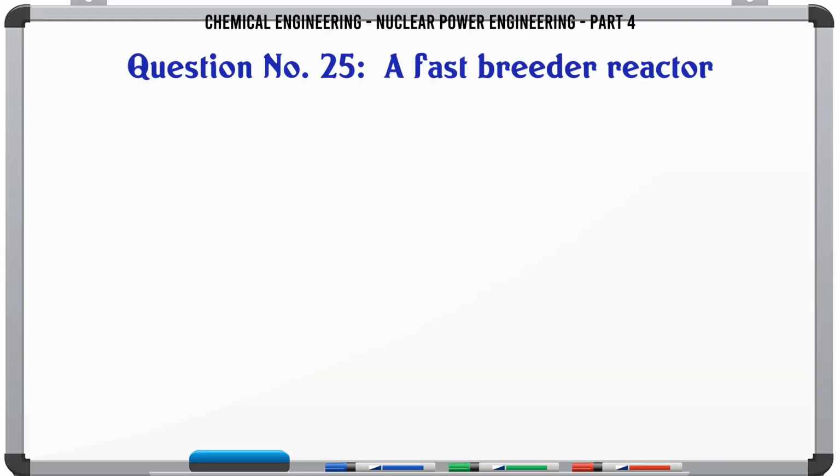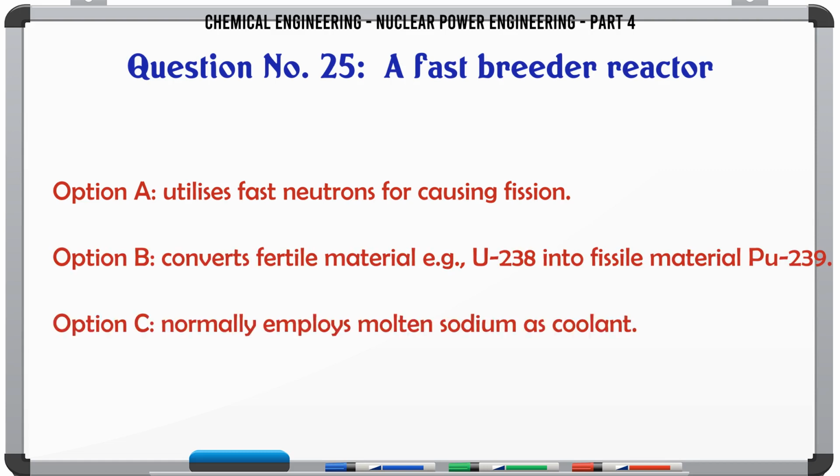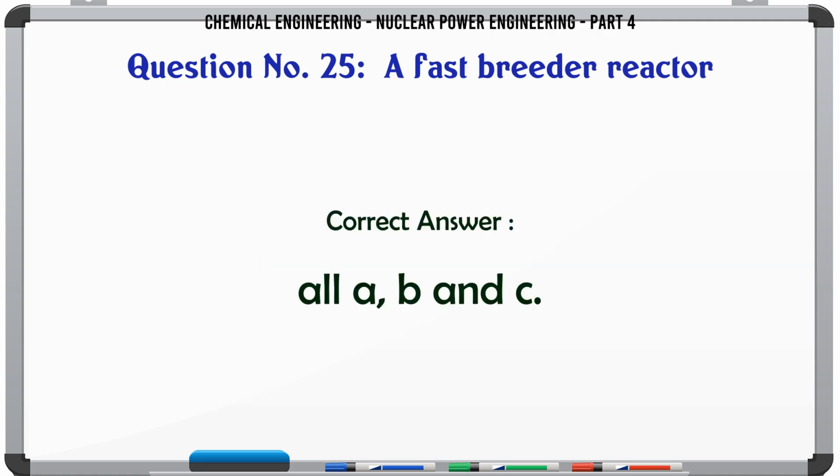A fast breeder reactor: A. utilizes fast neutrons for causing fission, B. converts fertile material, e.g. U-238, into fissile material Pu-239, C. normally employs molten sodium as coolant, D. all A, B and C. The correct answer is all A, B and C.